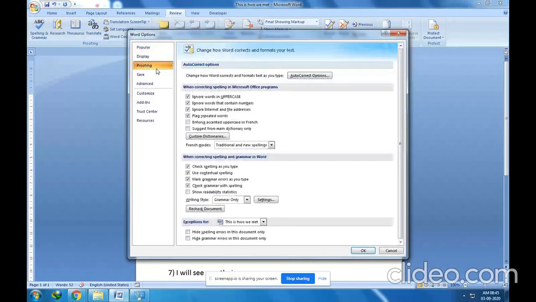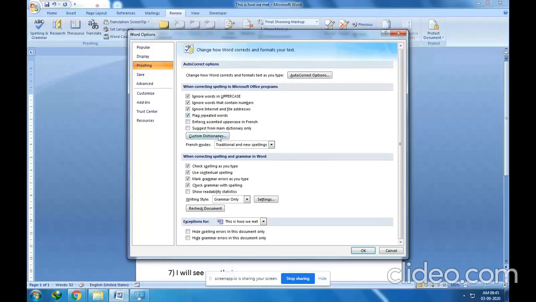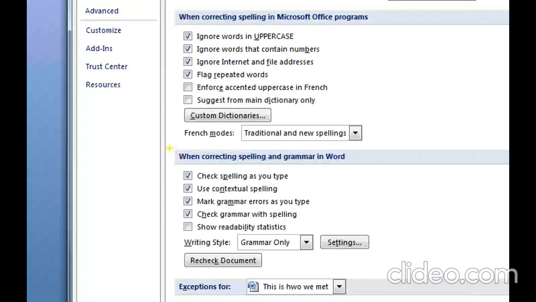It is over here, proofing, and in proofing just scroll down. See here in this section, when correcting spelling and grammar in Word, check these boxes.